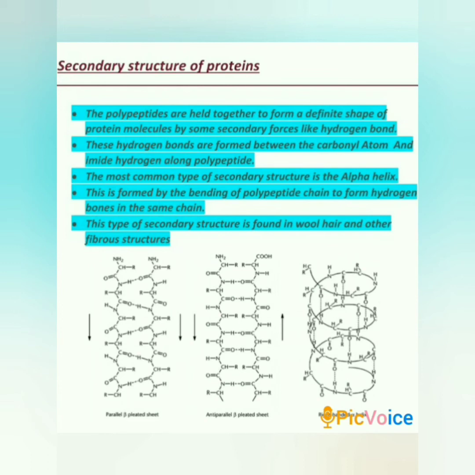Alpha helix of secondary structure is found in wool, hair and other fibrous structures, whereas the beta structure of protein is found in silk, nylon and orlon. The second feature of secondary structure is the bending and folding of the polypeptide chain.